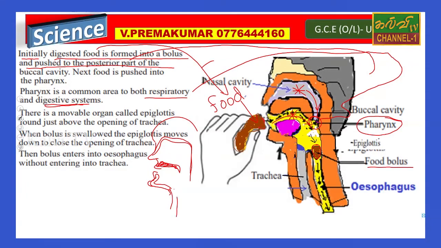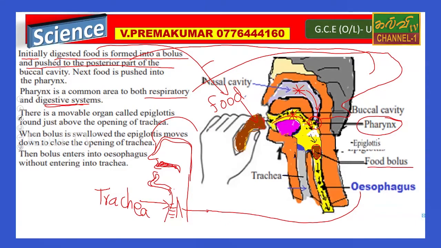This is the esophagus, and this is the trachea, which goes to the lungs. Anyway, there is a movable organ called the epiglottis. They have mentioned the epiglottis here.